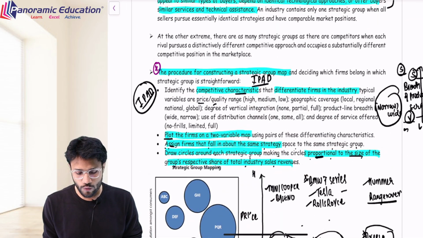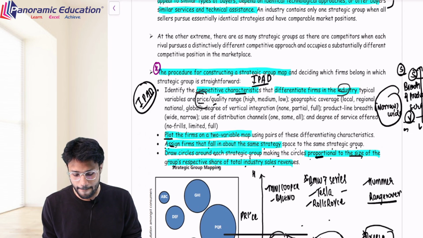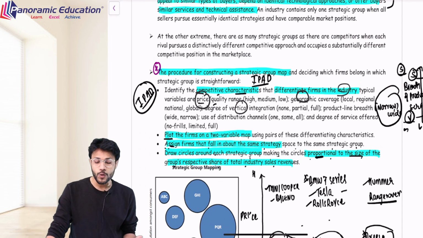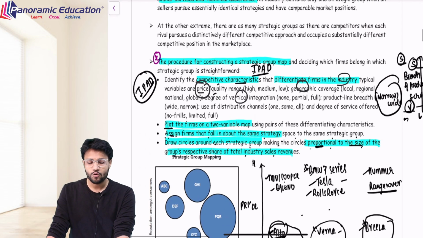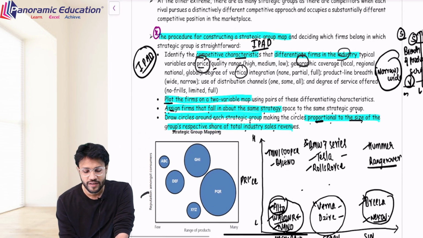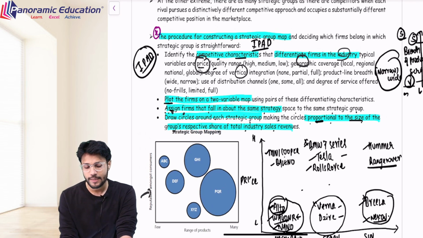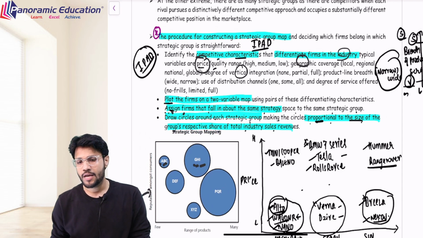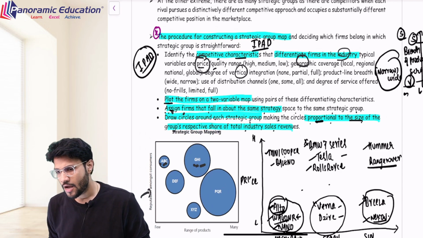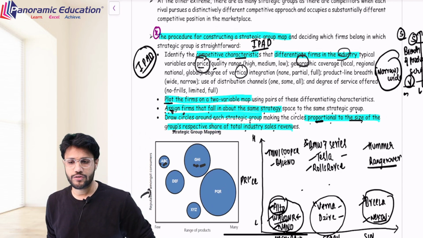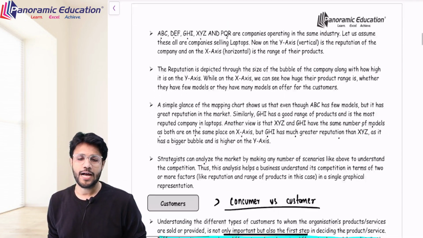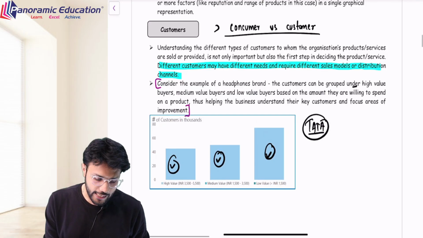सबसे पहले you have to identify competitive features that differentiate firms in the industry, typically on the basis of price, geographical coverage, vertical integration. Let's say कि any two factors which you can take. Then, having taken the two factors, plot the firms on a two variable map, and assign firms that fall in the same strategies. Like for example, ABC have same strategies, GHI have same strategies, and then draw circles on the basis of their proportionate size to the total industry sales, and accordingly meet your strategic group and make your strategies as per them.